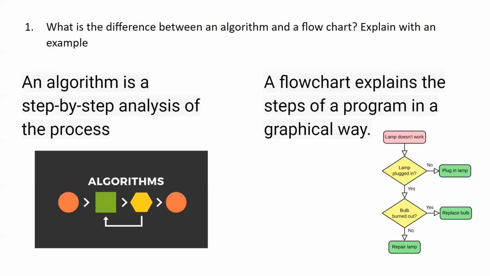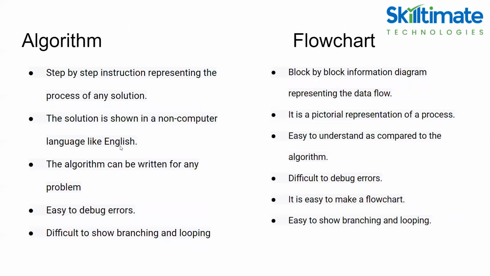Algorithm is a step-by-step analysis of the process, while a flowchart explains the step-by-step representation, I mean to say, in the graphical way of representation. The main difference between algorithm and the flowchart: algorithm, step-by-step instructions representing the process of any solution. Here, block by block information diagram represents the data flow.